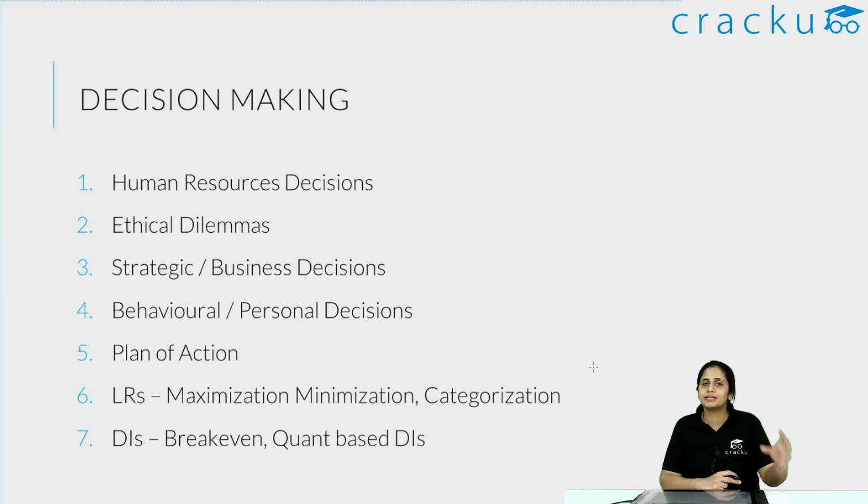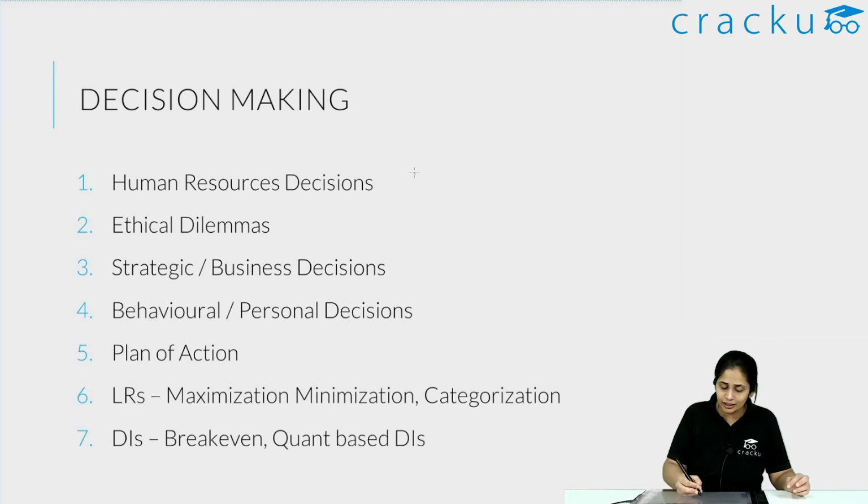Then there are strategic and business decisions, which are related to evaluating what information is needed to enter markets. So you have to have some idea of business decisions, basically how to evaluate a business proposal. All of that is there in the strategic and business decisions. Then you have behavioral or personal decisions, which check how mature you are as a person. We have made videos on all of these so that you know exactly how to tackle the different types of sets that are there.